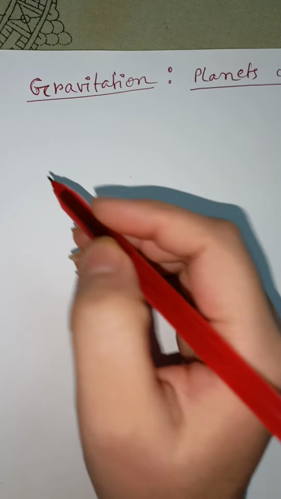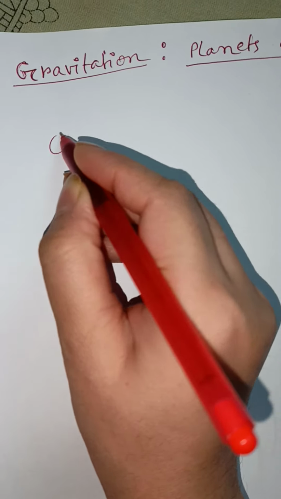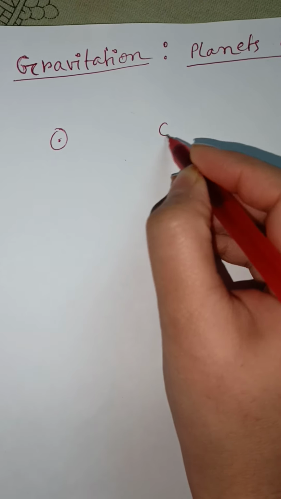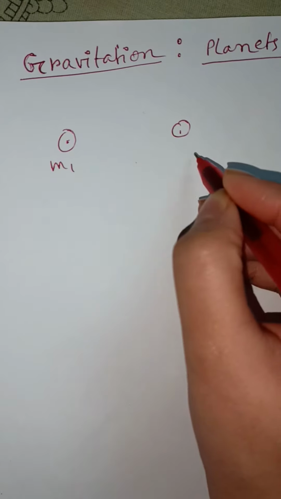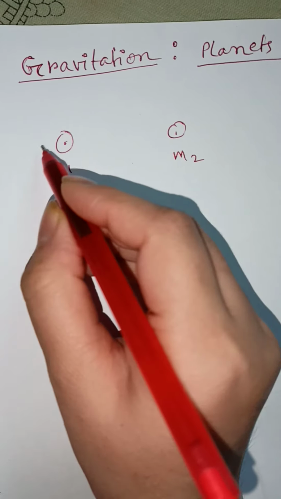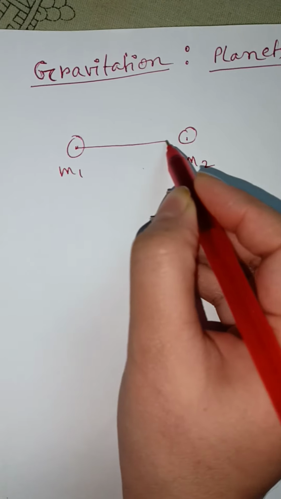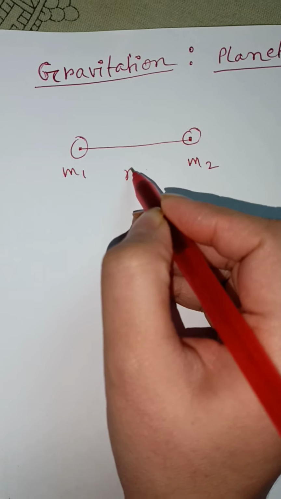So basically according to Newton, the force of attraction between any two material bodies, suppose here two masses are present, mass of this body is m1 and this one is m2, and they are separated by a distance r.